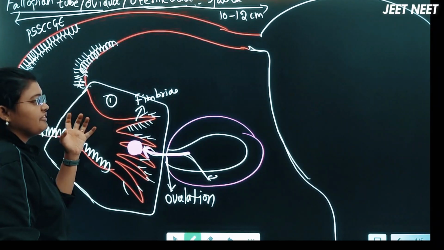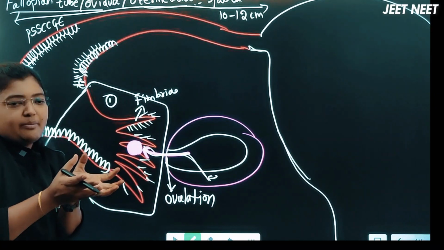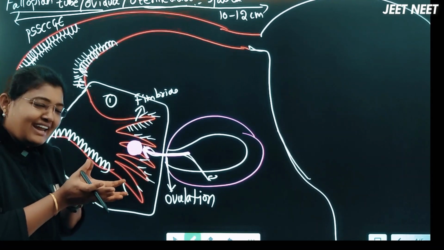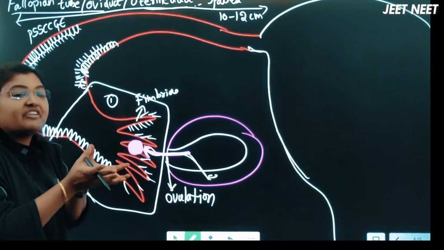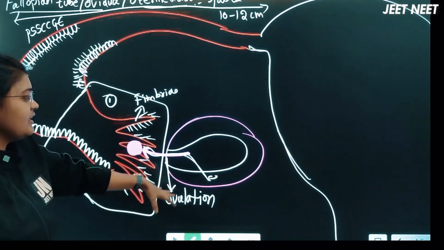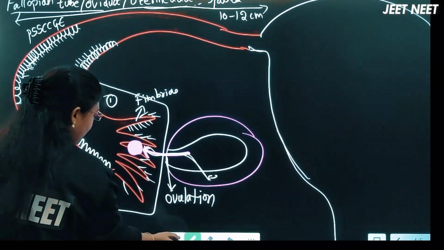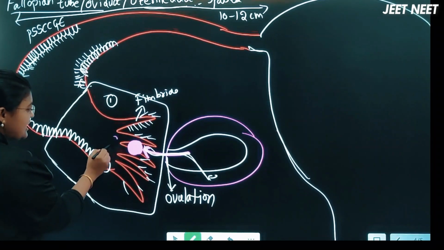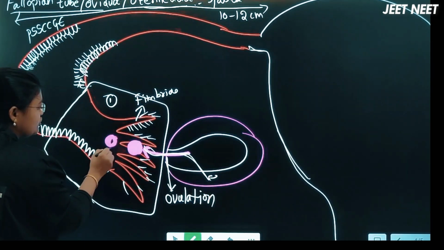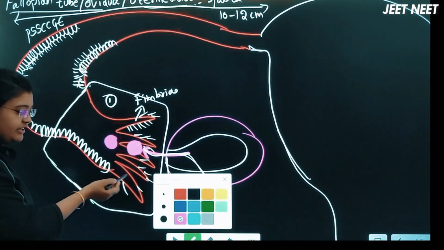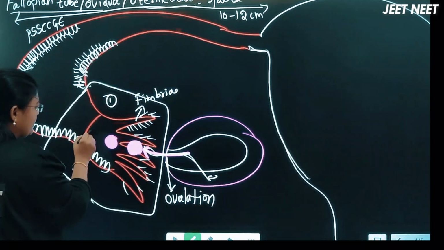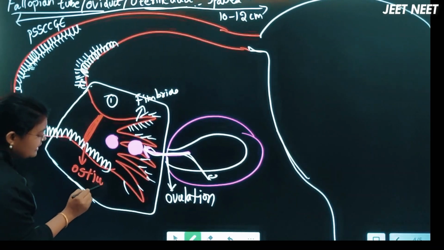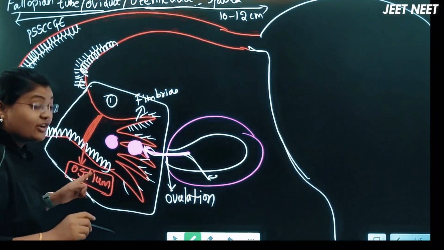The main function of the fimbriae is acting like a wicket keeper. In cricket, wicket keepers stand at the back to catch the ball. In the same way, the fimbriae act like a wicket keeper to catch the ova whenever the ovary does ovulation. Whatever ova is taken up by the fimbriae, the movement of the cilia moves it into the next part, through the opening aperture called the ostium.